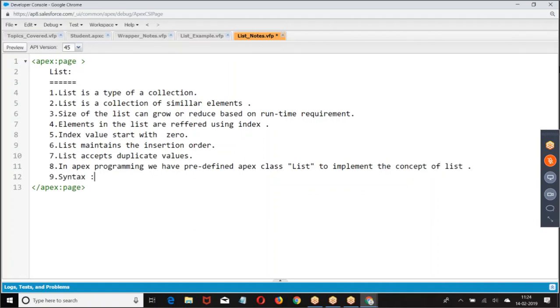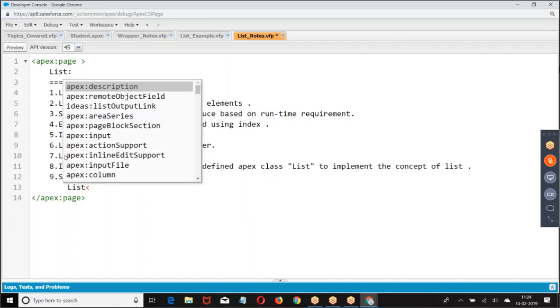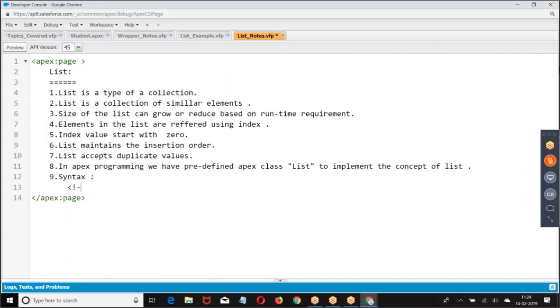Syntax: now, is it a primitive data type or reference? Is it a primitive or non-primitive? It is not a primitive. List of data type listing.